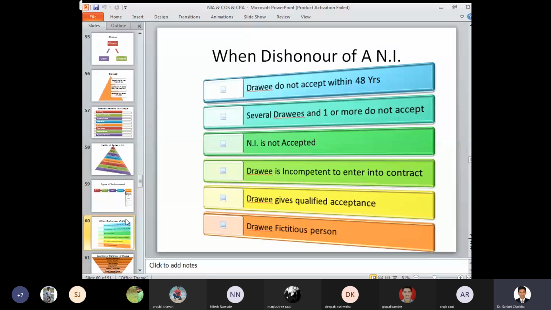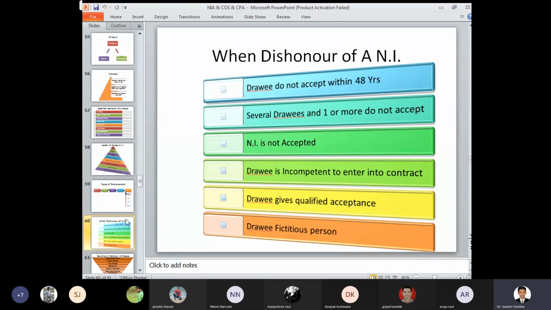Then the dishonor of a negotiable instrument. So when a negotiable instrument can get dishonored or it can be rejected for payment. First thing, do not accept within 48 hours. So if the person for whom the negotiable instrument is to be accepted has not accepted it within the 48 hours, then the negotiable instrument can get dishonored.